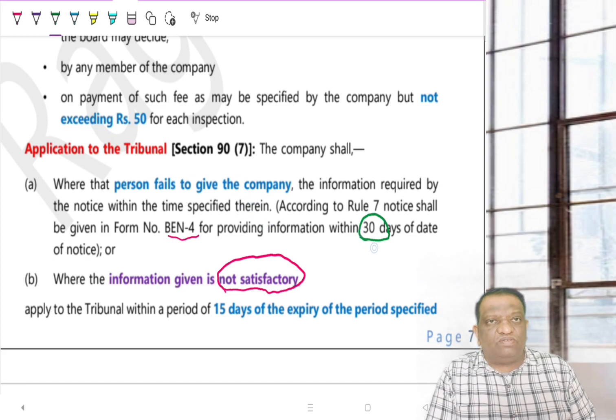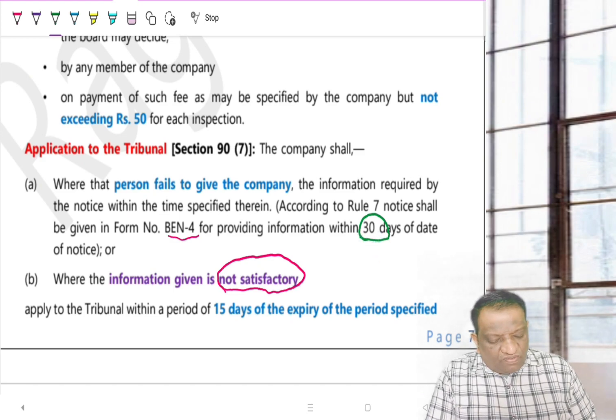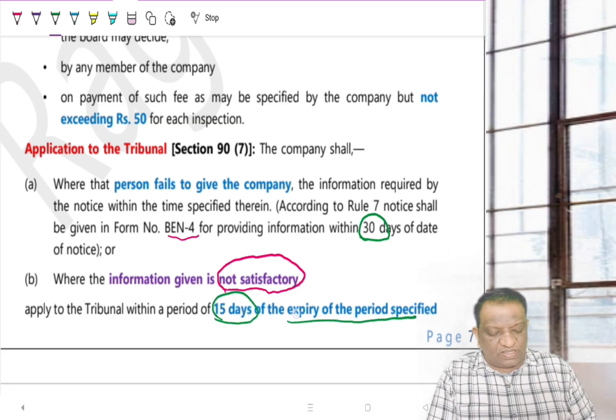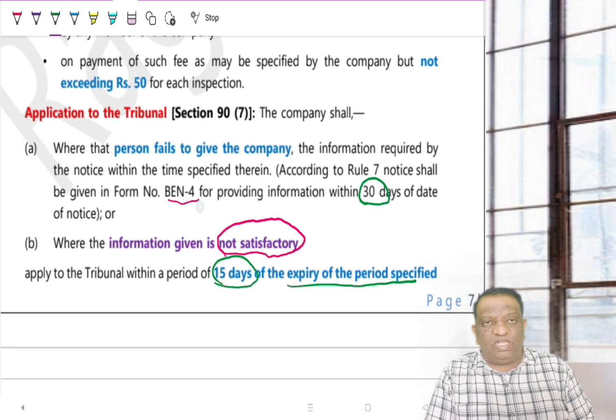If he is not giving information, the company will wait for 30 days, and within 15 days after the expiry of the specified period, that is 30 days, the company will go to the tribunal saying we have served a notice on him, we believe that he is an SBO and he has not been providing information, so we need your help.